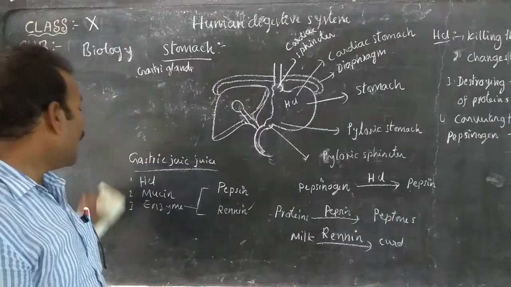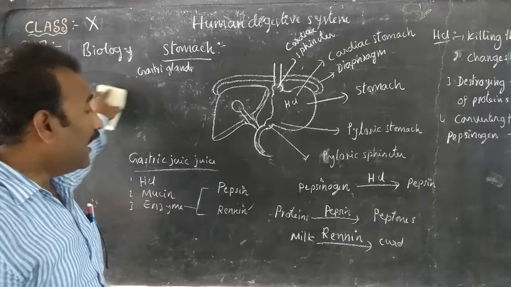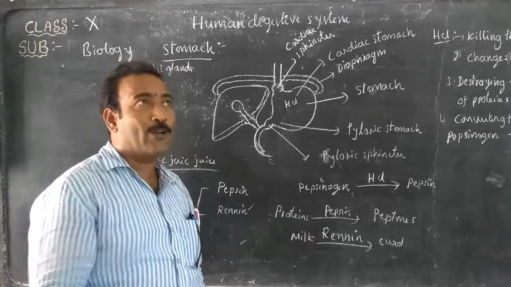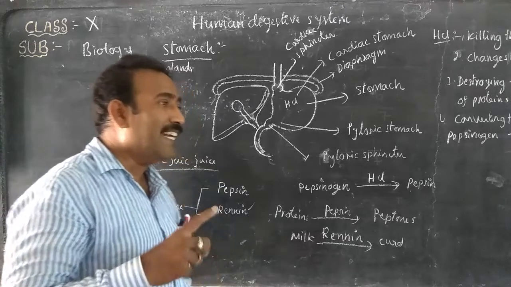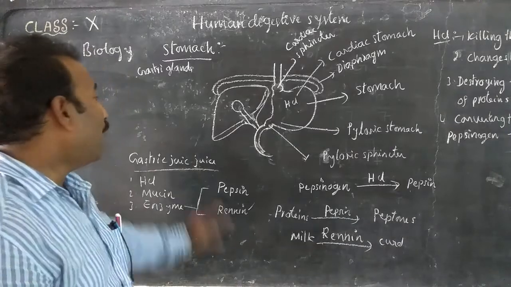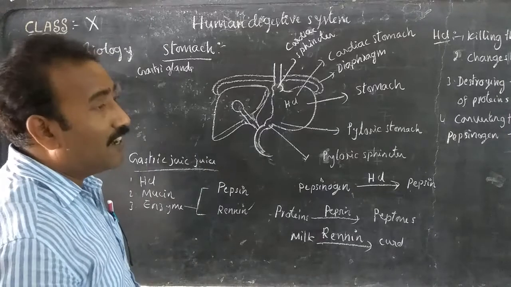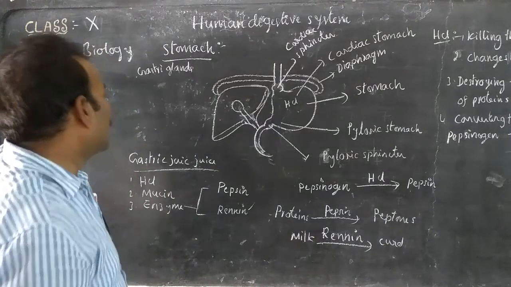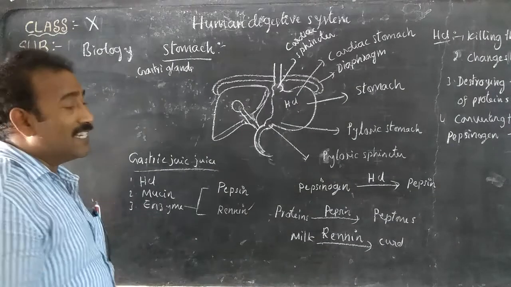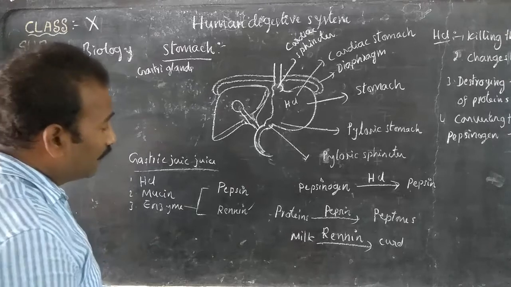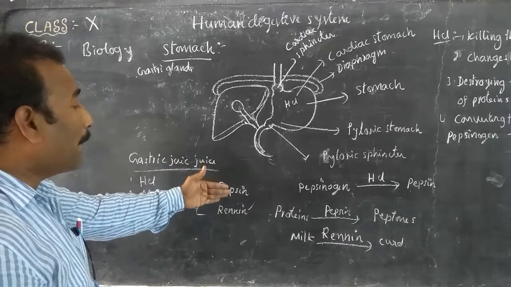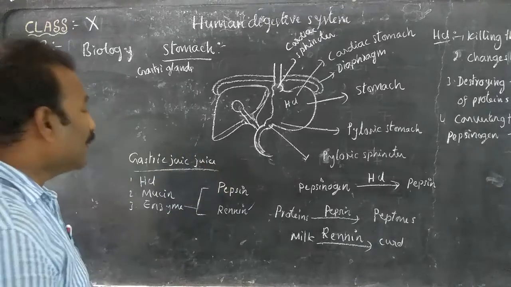Renin enzyme converts the milk to curd. It is produced only in infants. As the child grows, the production of renin gradually decreases or disappears. That's why infants are able to digest more milk, even 2, 3, 4 liters. Adult human beings are not able to digest a large quantity of milk because the production of renin disappears as the child grows.